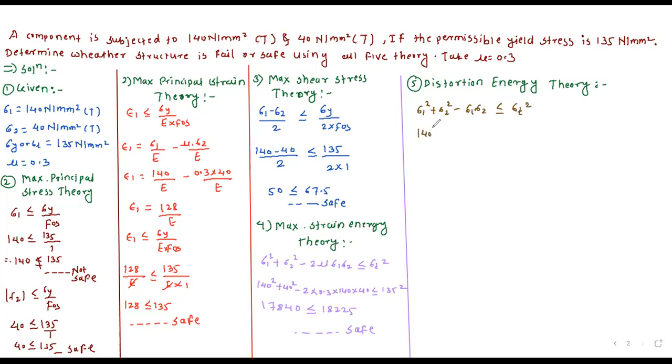So 140 square plus 40 square minus 140 into 40 should be less than or equal to 135 square, which is 18225. Now you check, calculate and tell me.